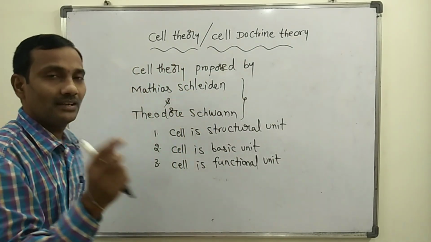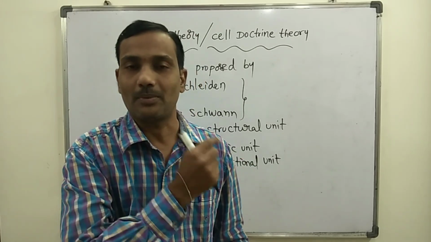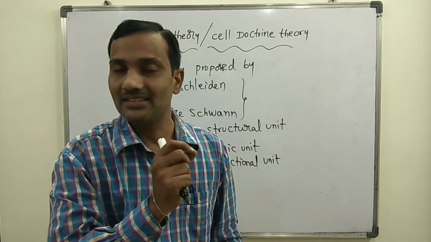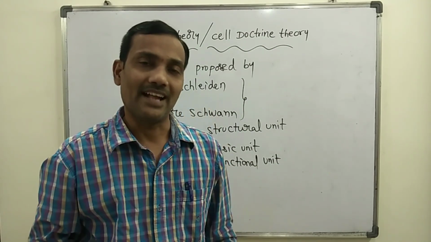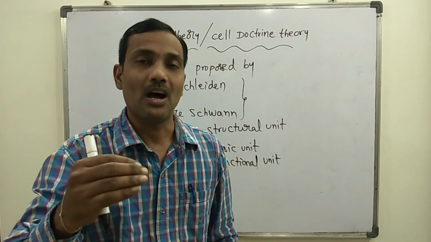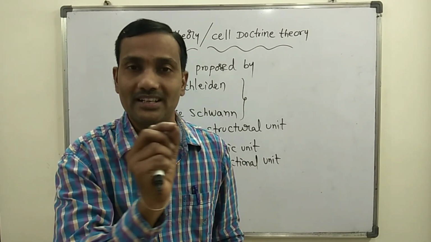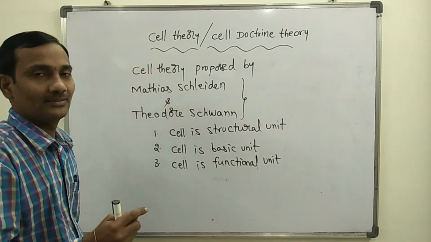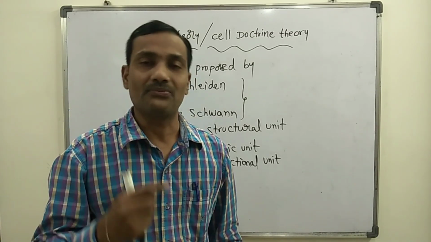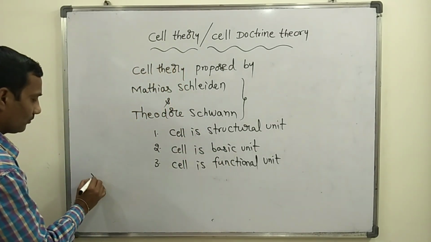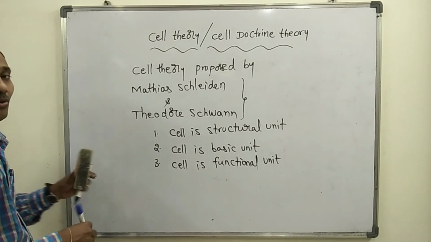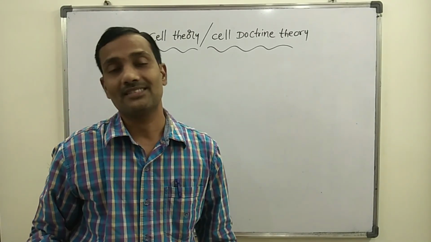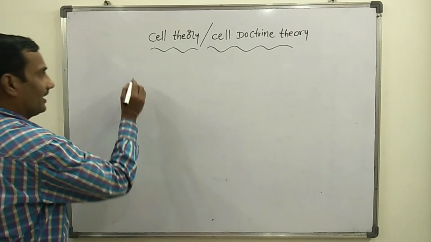Now, the main demerit of the cell theory proposed by Schleiden and Schwann is that how cells are formed was not given by them. How new cells are formed, that information was not given by Schleiden and Schwann. But in 1855, I am going to explain the modern cell theory, which was proposed by Rudolf Virchow.